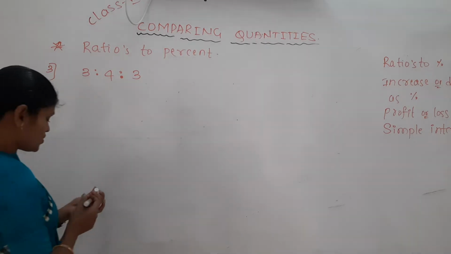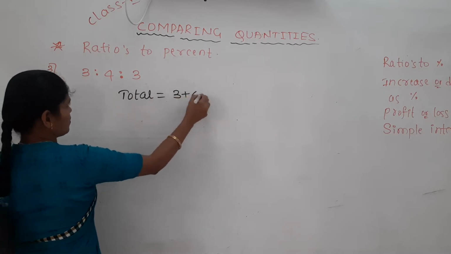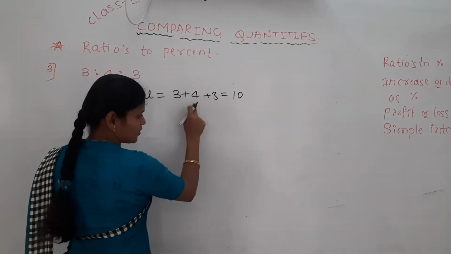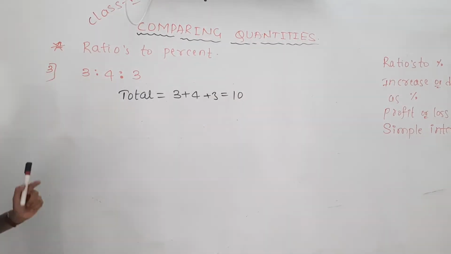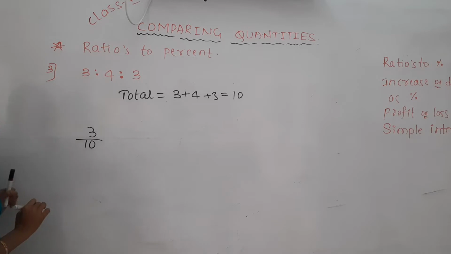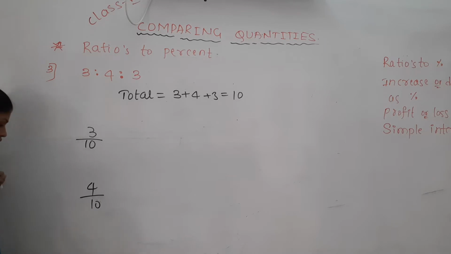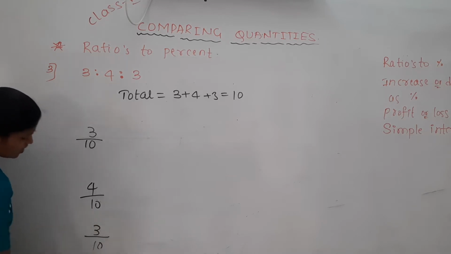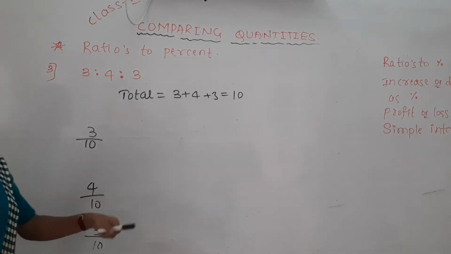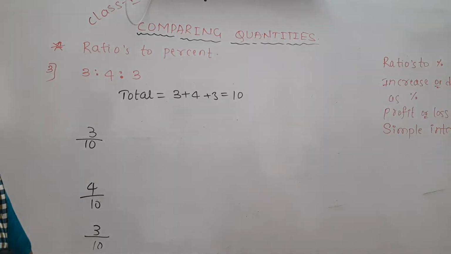So here totally how many things are there? Total is 3 plus 4 plus 3. How much totally? 10. 3 plus 4 is 7, 7 plus 3 is 10. So out of 10 total things, in the first one we have considered only 3, in the second one only 4, and in the third one only 3. You now have these in terms of fractions. You can express these fractions in terms of percent. Shall we do it?